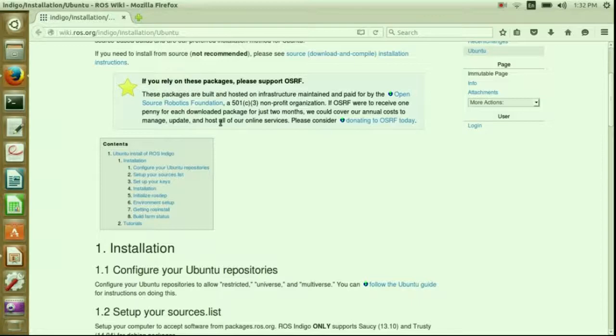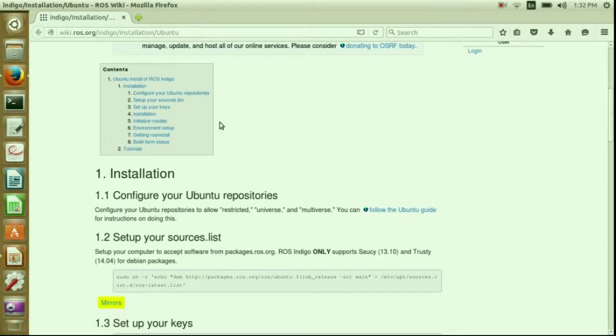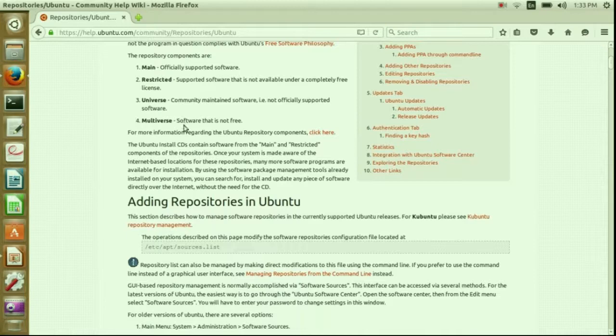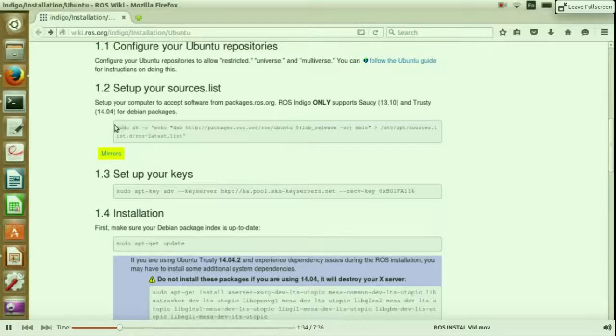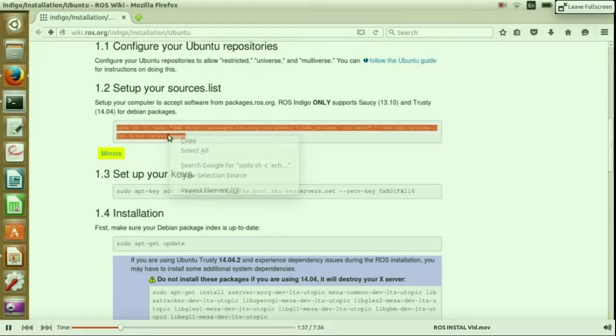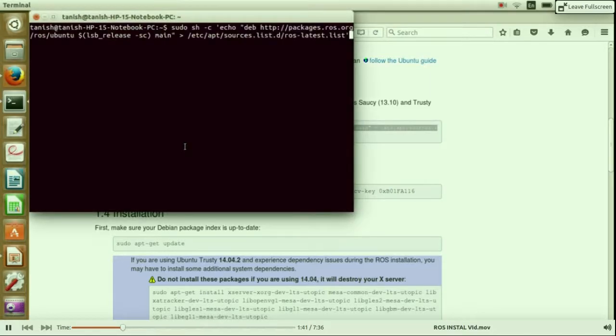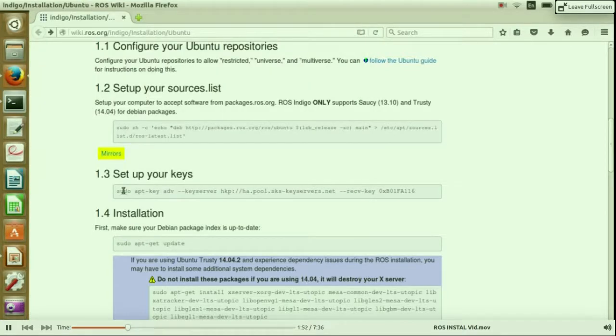Now first of all we need to configure our Ubuntu repositories. You can simply follow the Ubuntu guide and make sure that all your restricted, universe and multiverse are checked. Now we need to set up our computer so that it accepts software from packages.ros.org. Open the terminal by pressing Ctrl Alt T. Copy the command and paste it in the terminal. It will ask for the user password. You can type your user password.